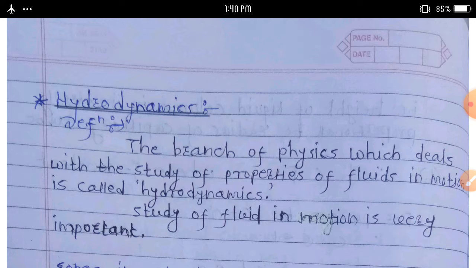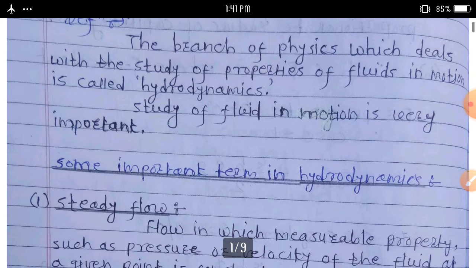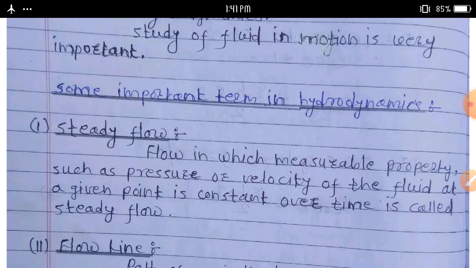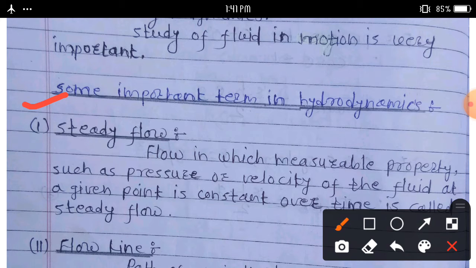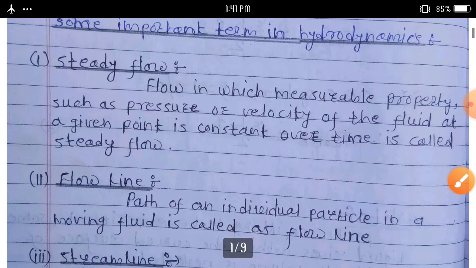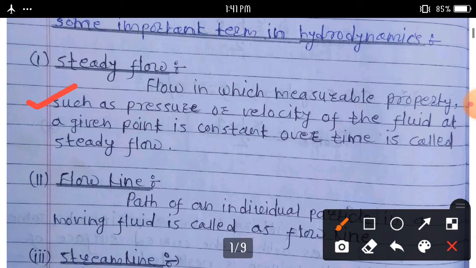Then we will discuss some important terms in hydrodynamics. First one is steady flow. What is meant by steady flow? Definition: flow in which measurable properties such as pressure or velocity of the fluid at a given point are constant over time is called steady flow.